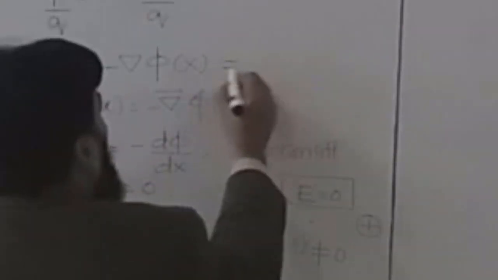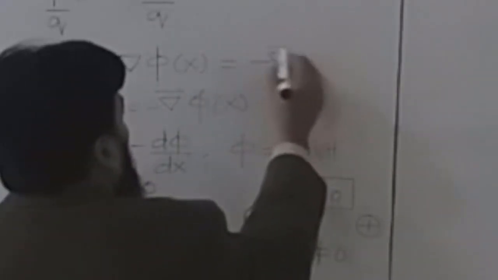potential. I'm writing V here, you can write both forms, with V or phi. Now V is non-zero. If V is non-zero, then how can this one be zero? The only possible way is if the variation of this in space is equal to zero.